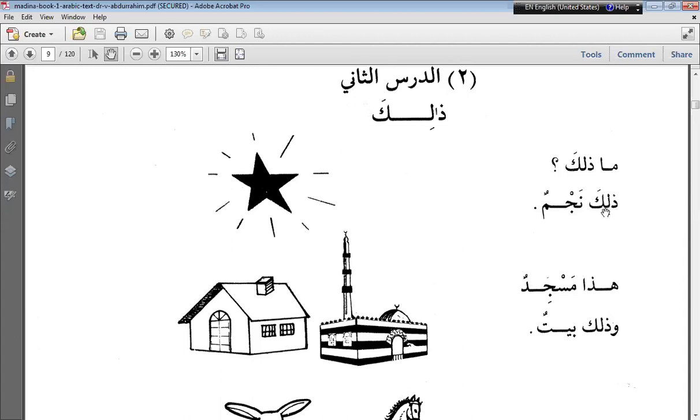Read this. Can you see my pointer? I can see, but I am very poor at Urdu alphabets. I'm trying. Za, lam, kaf. Yes, you're right. There is a fatha on za, Zal, lam with a kasra, and once again a fatha on kaf.